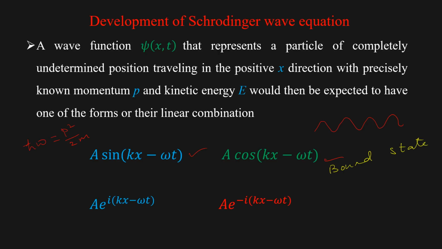Then we can take this as most general. We will see all are valid solutions for the Schrödinger equation, and normally we will take this as a generalized solution. We will take for bound state these two. Sinusoidal is a generalized solution. Here, in this case, we will take A is 1, that is, it is a normalized wave function. Then we will move on further.